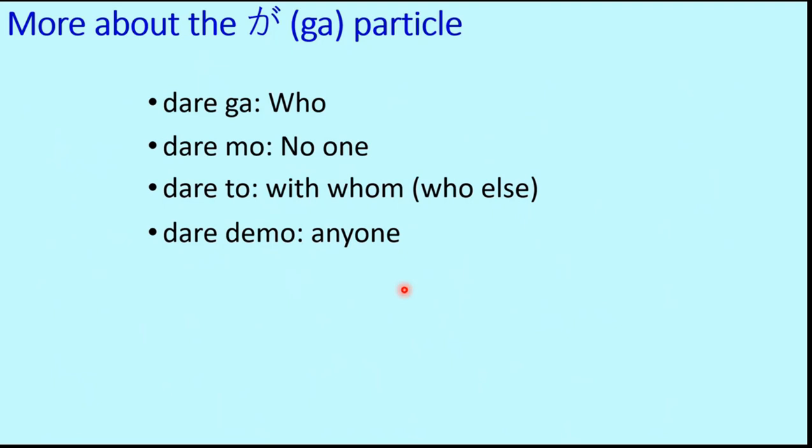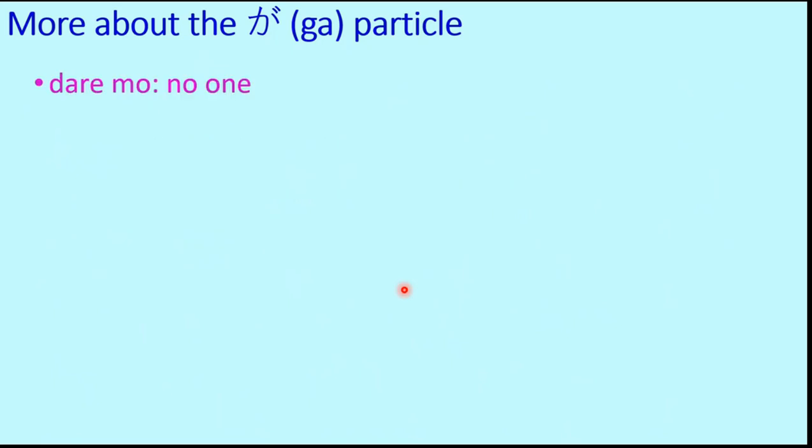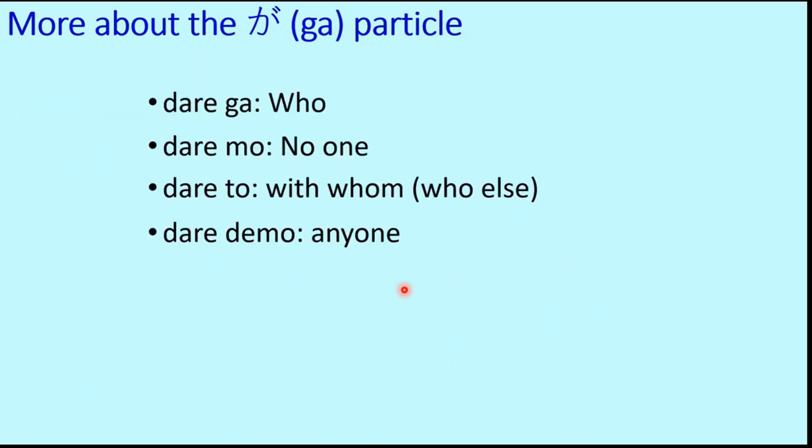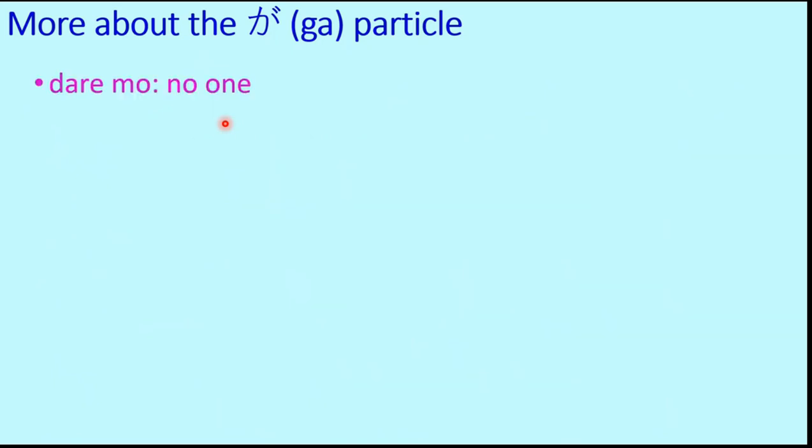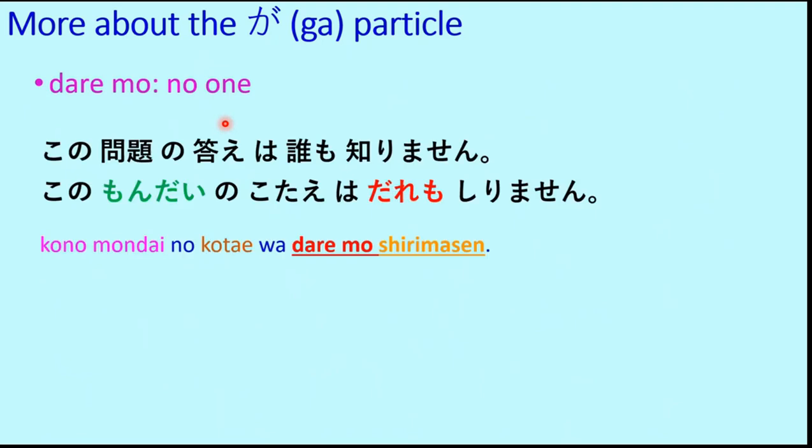So now let's look at some examples. Darega we have already done. Darega we just saw, it's the generic one. And the second one is daremo. Although we have seen one example, let's look at another good example. So, kono mondai no kotae wa daremo shirimasen.